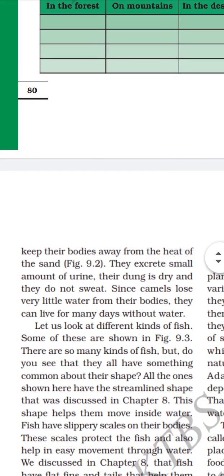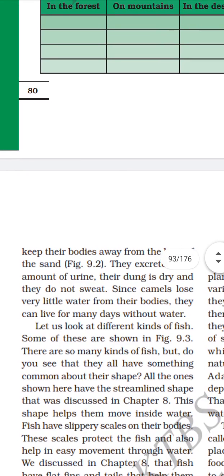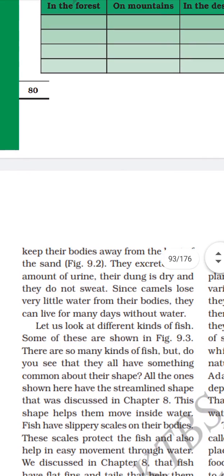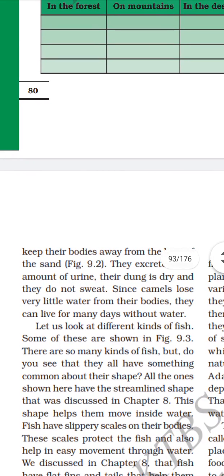Fish, there are so many kinds of fish, but you see they have something in common. All the ones have streamlined shape. Streamlined shape means the front is sharp in all fish, because they can easily cut through the water and move.